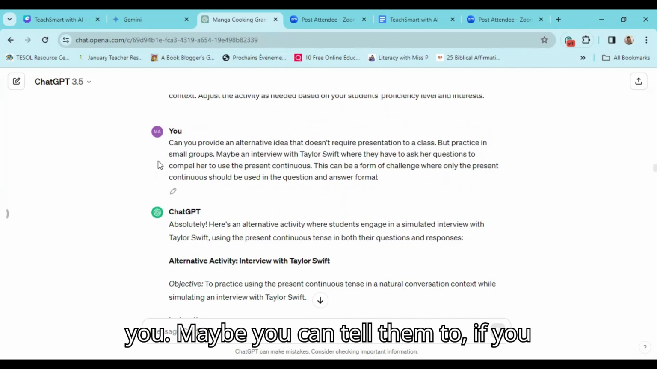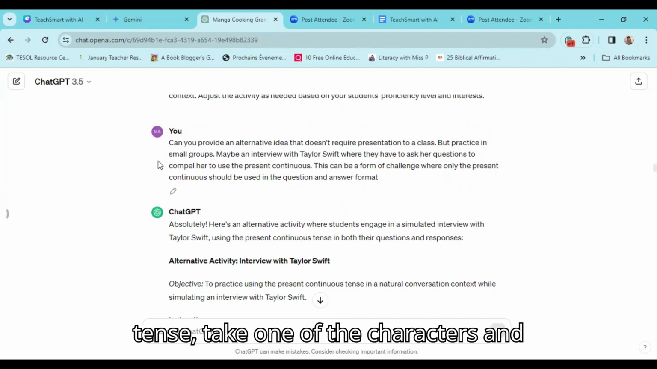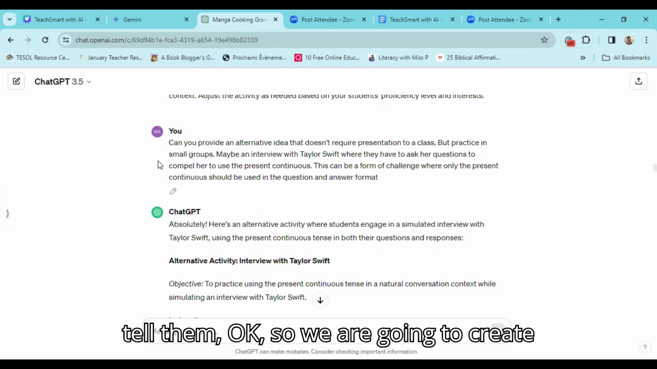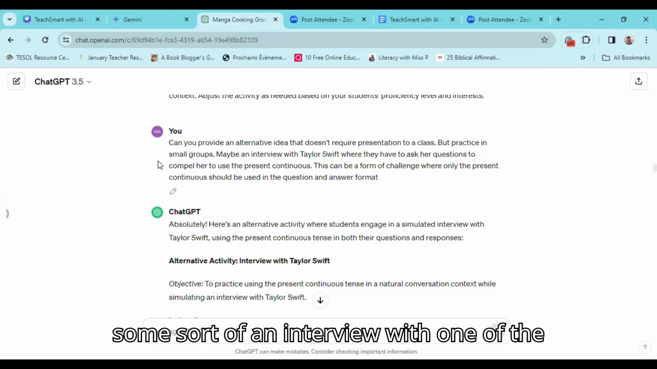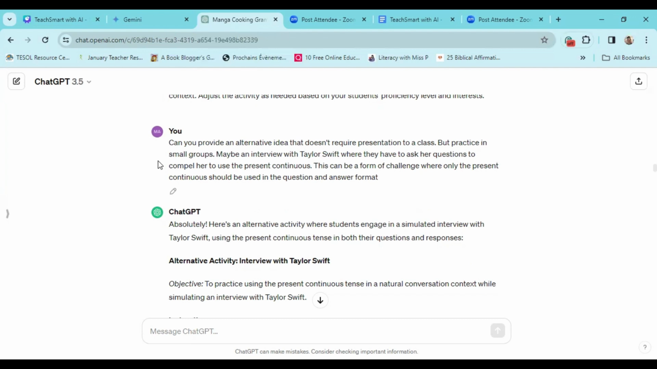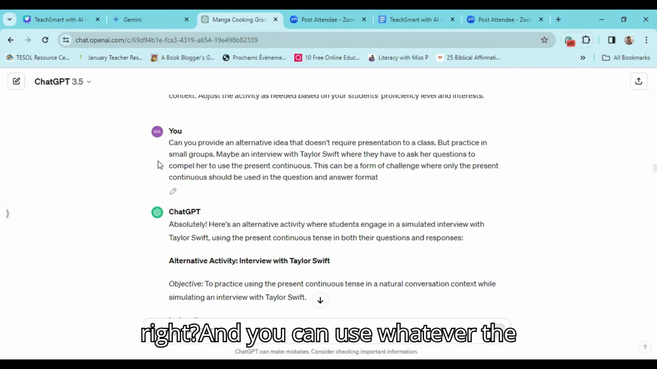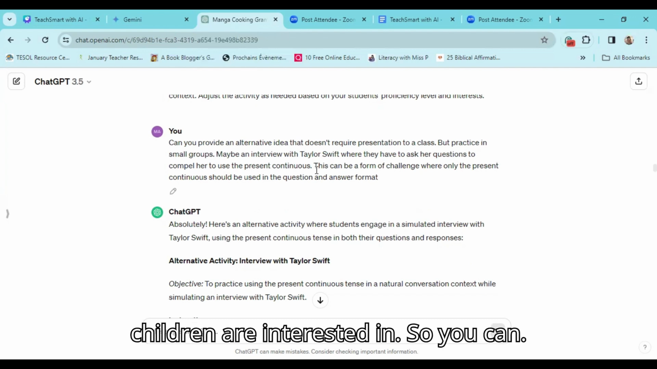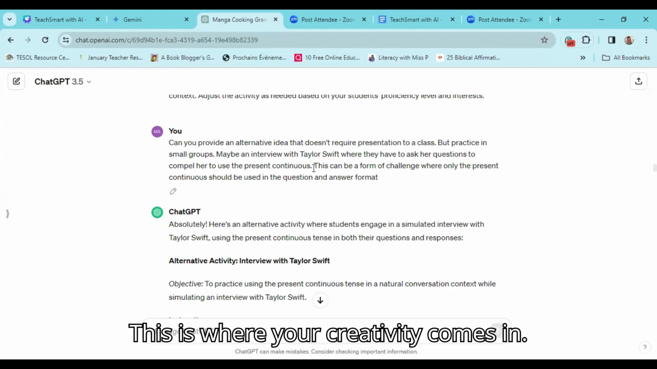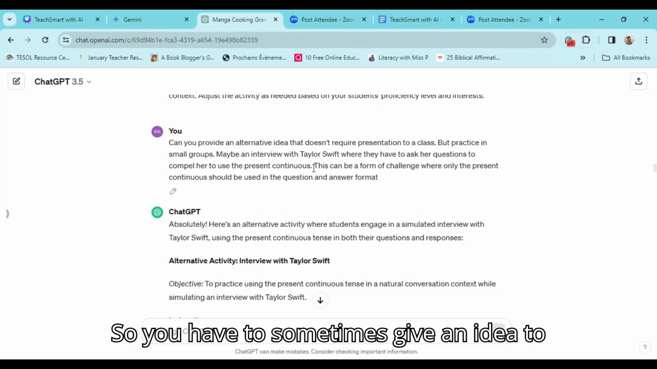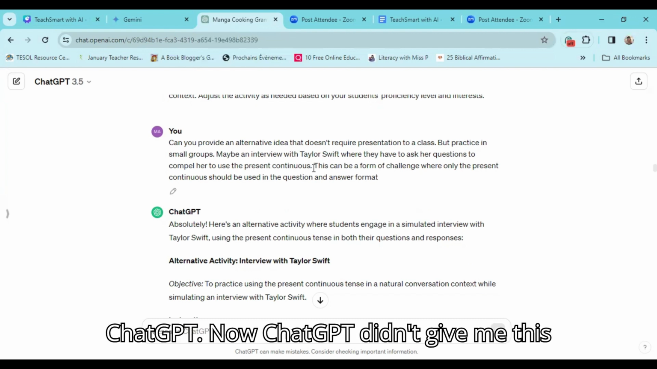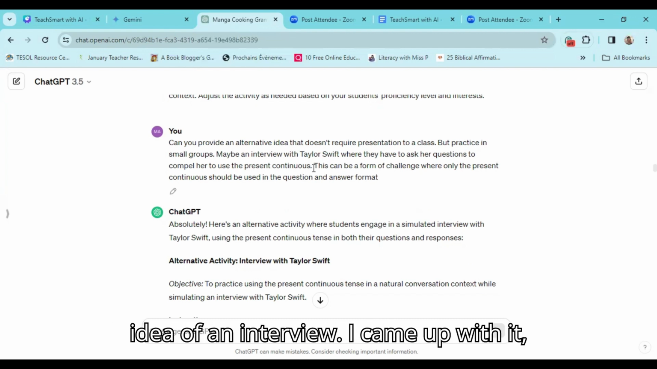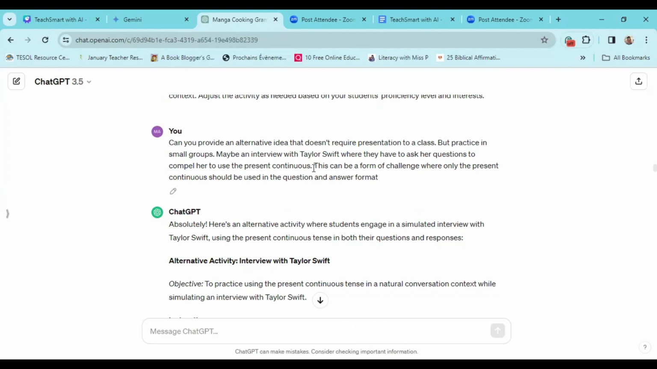Maybe you can tell them too, if you are teaching the present continuous tense, take one of the characters and tell them, okay, so we are going to create some sort of an interview with one of the characters, right? And you can use whatever the children are interested in. So this is where your creativity comes in. So you have to sometimes give an idea to ChatGPT. Now, ChatGPT didn't give me this idea of an interview. I came up with it, right?